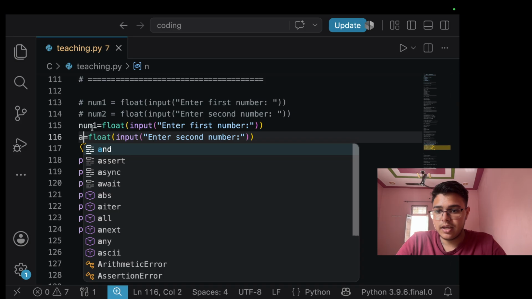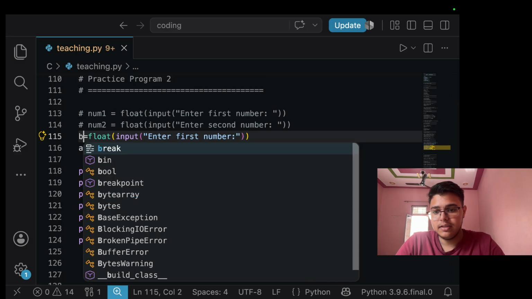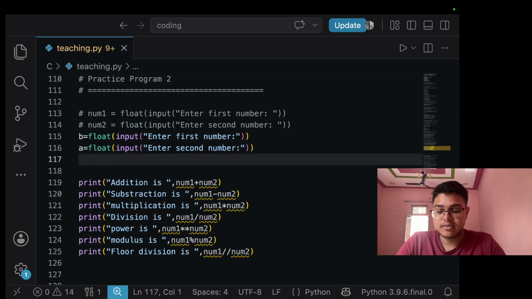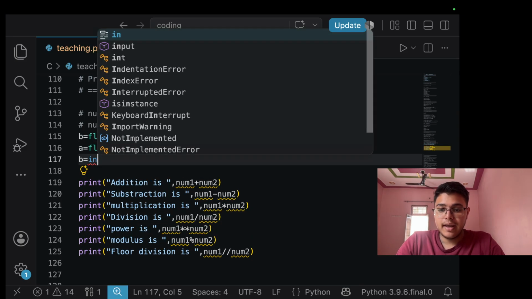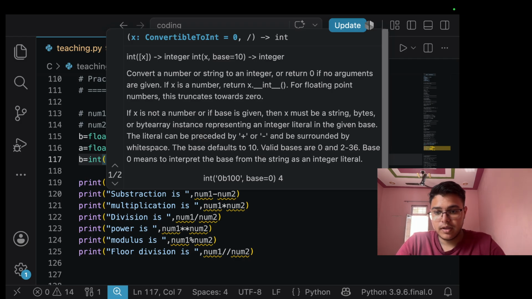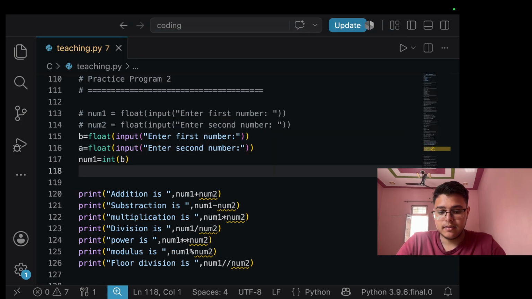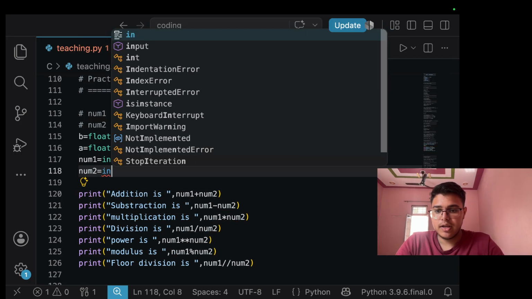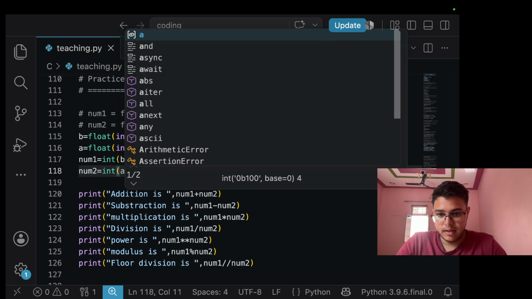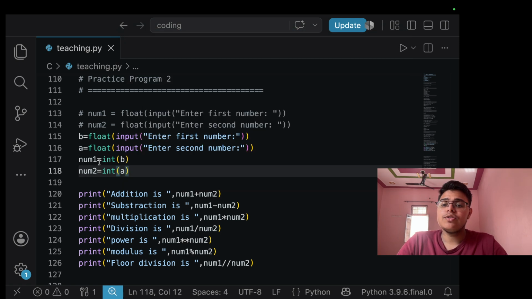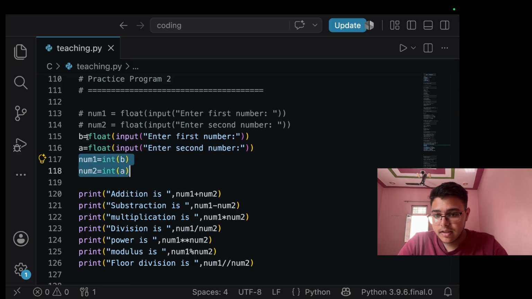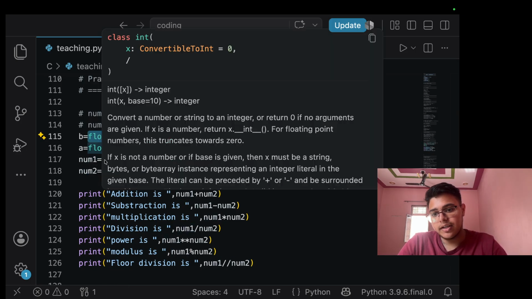I'll make this A and this one B, and I'll do typecasting like num1 equals int of A, and num2 equals int of B. So this is typecasting: I take the input as float but convert it into integers.